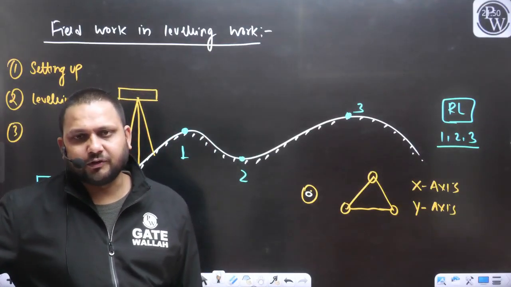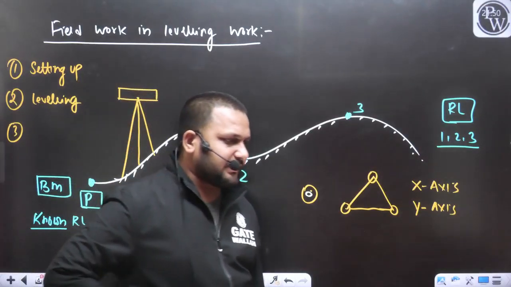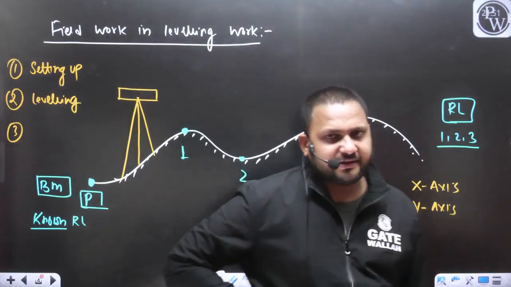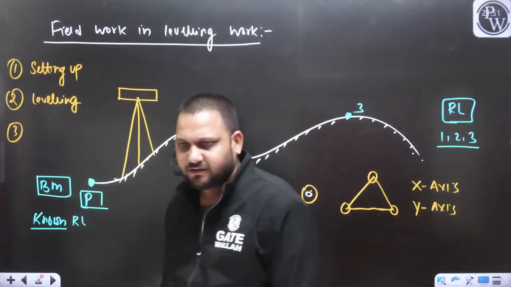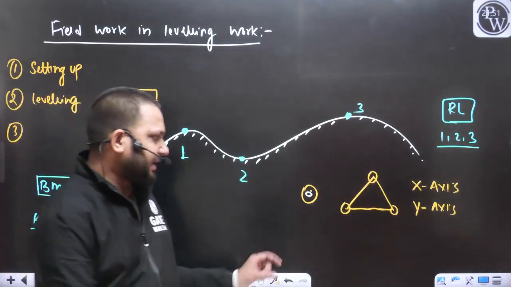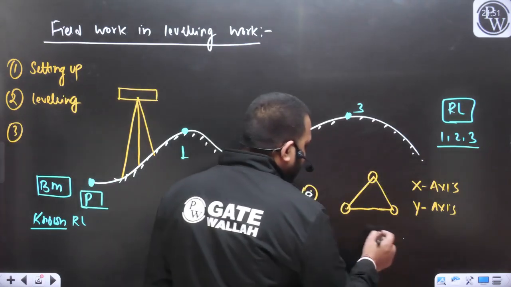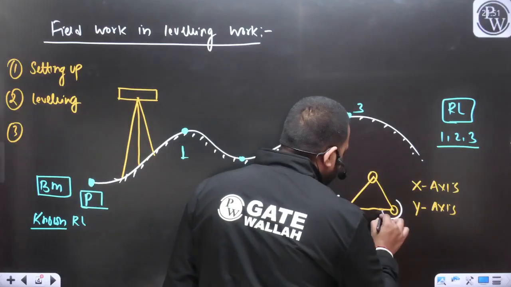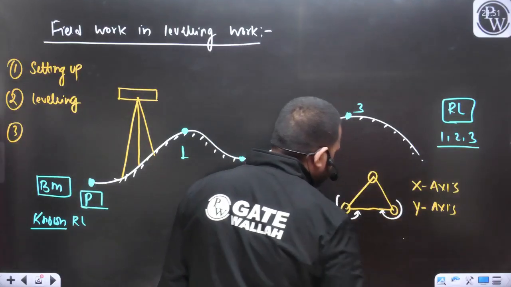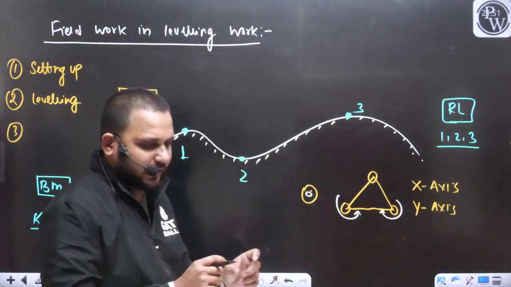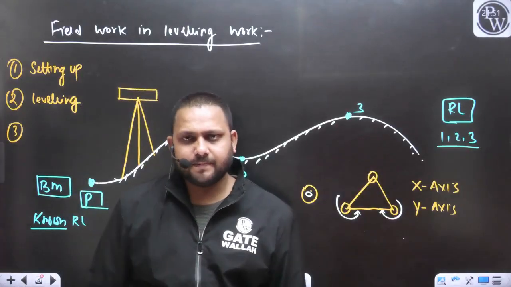How can we make sure that the level instrument is leveled about the x axis and y axis? So let's see. First we will take any two screws. We will rotate these screws either inward or outward.